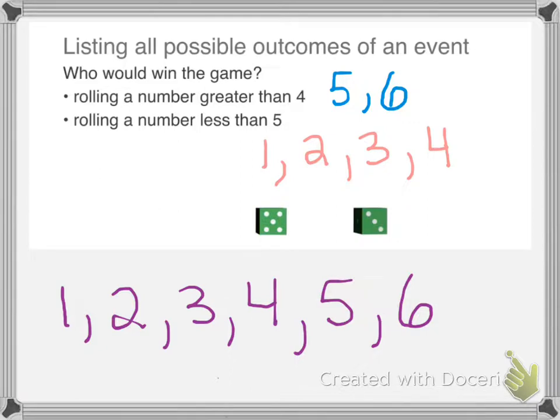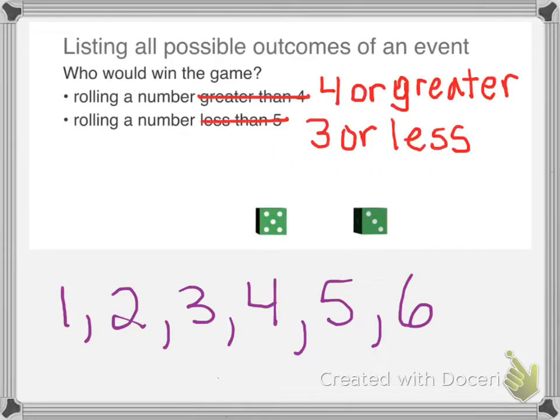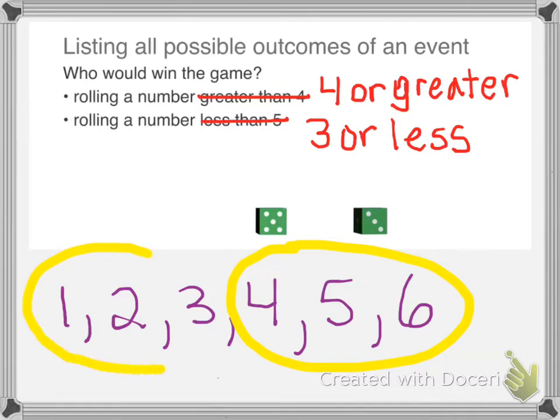Can you see a way that we could change this so that we do have a fair game? If we changed it to say rolling a number 4 or greater, or rolling a number 3 or less, then we would have a fair game. The possible outcomes for 4 or greater would be 4, 5, and 6. The possible outcomes for 3 or less would be 3, 2, 1. Now we have 3 numbers possible for each, making it a fair game.